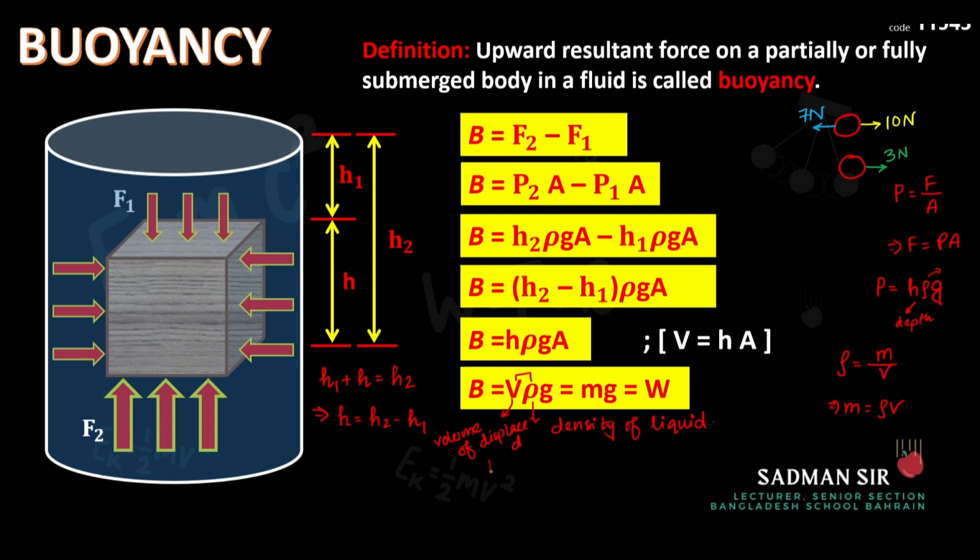Why am I saying displaced liquid? Because whenever we submerge an object in a liquid, it will go and occupy some space, right? How much space will it occupy? A space equal to its volume, right? If it is of larger volume, it will occupy more space, and if it is of smaller volume, it will occupy less space. Now, the amount of space that it takes, that amount of water will be displaced, right or wrong?